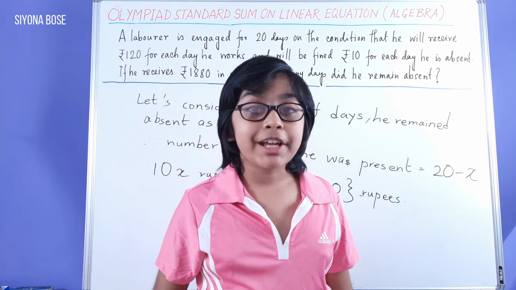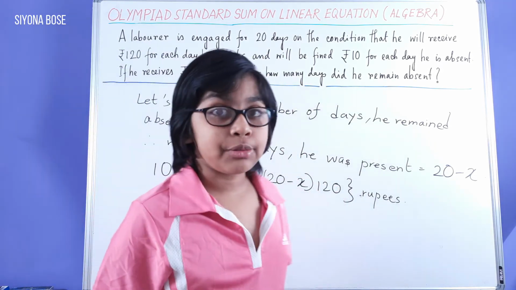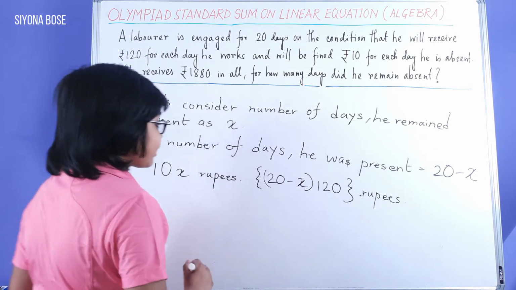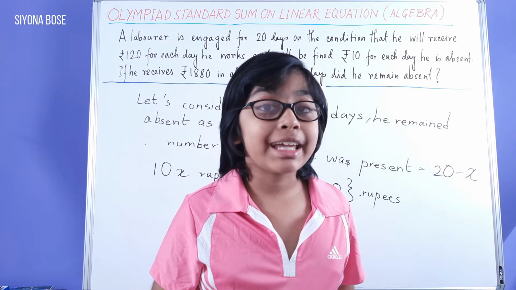Now we can make an equation based on this. So this much was paid to him, and this much he had to pay as fine. Now let's make an equation. So I'm erasing the board so that we can make our equation.